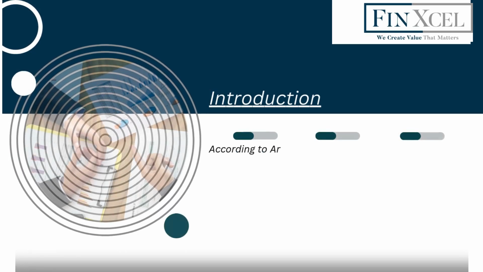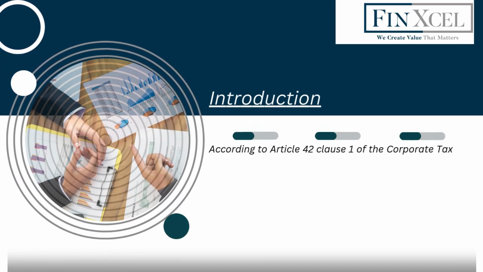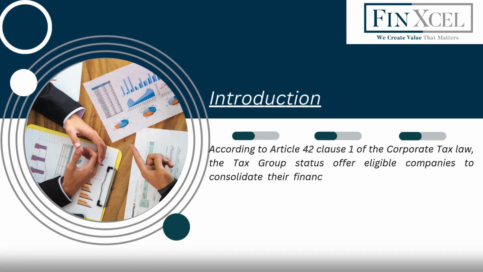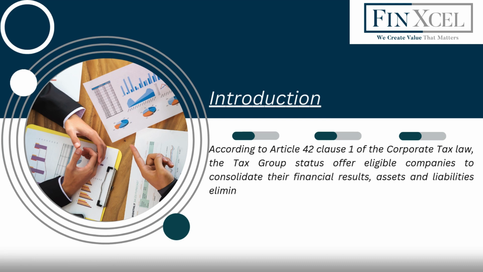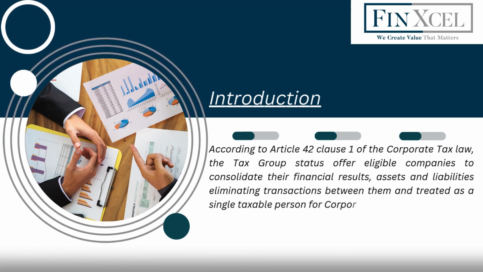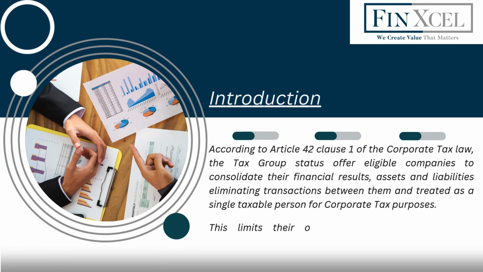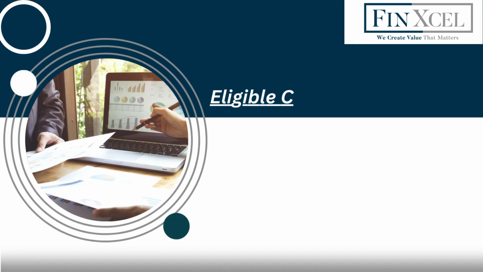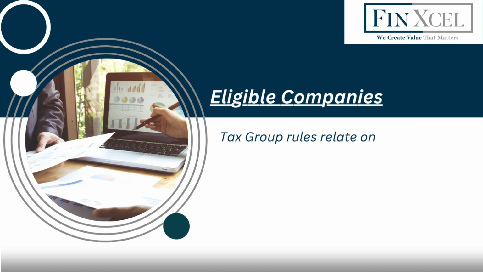Introduction. According to Article 42 Clause 1 of the Corporate Tax Law, the tax group status offers eligible companies the ability to consolidate their financial results, assets, and liabilities, eliminating transactions between them and being treated as a single taxable person for corporate tax purposes. This limits their overall compliance requirements, simplifies the treatment of intercompany transactions, and minimizes their overall tax burden and cost. Eligible companies. Tax group rules relate only to companies, that is juridical persons, not to natural persons.